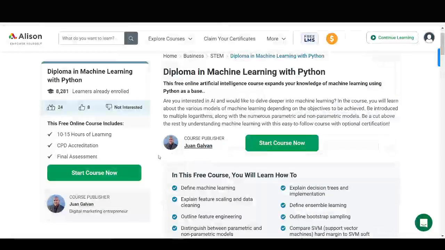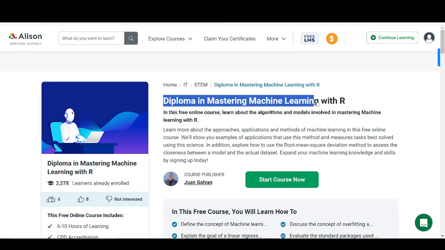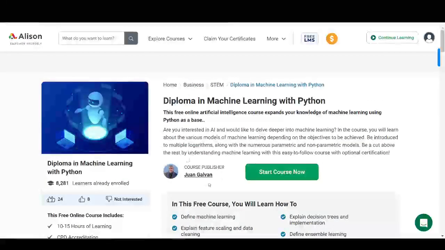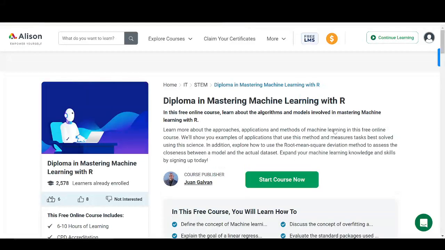All right, so this is the second one. Now let's look at the third course on machine learning. This is also a diploma course, Diploma in Mastering Machine Learning with R. Now the difference between this and this is, you can see it's by the same publisher, Joan Galvan, but this is with Python, and this is with R. This is another programming language, exactly. So in this free online course, learn about the algorithms and models involved in mastering machine learning with R.